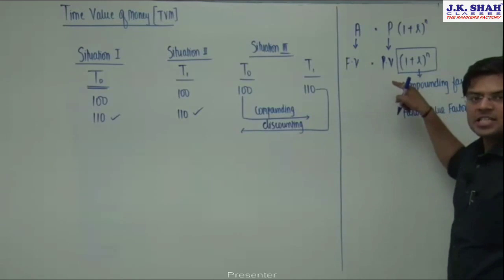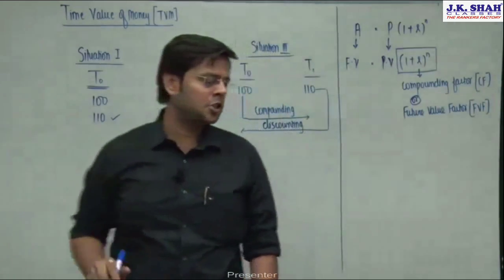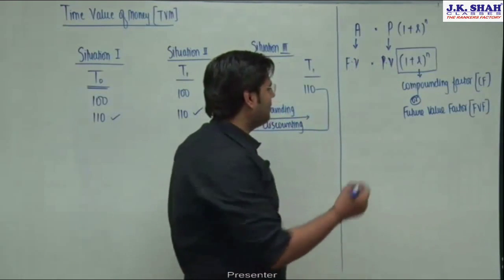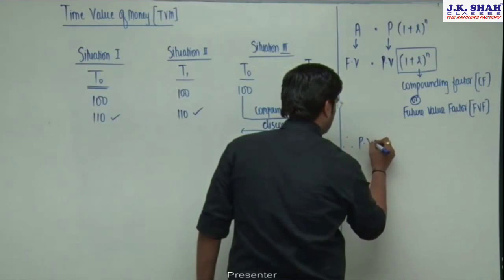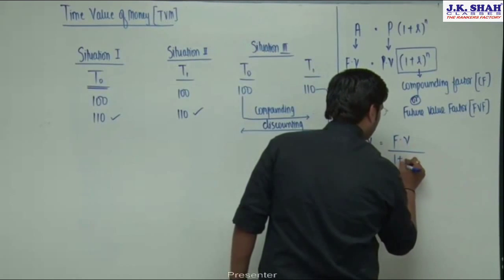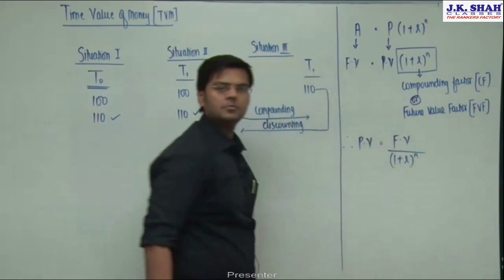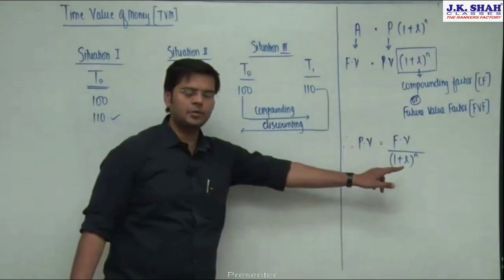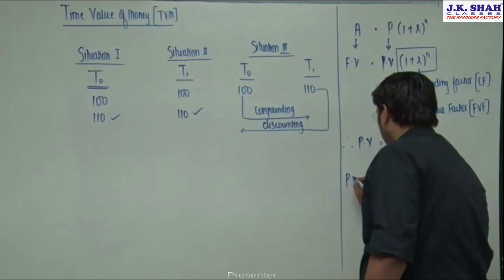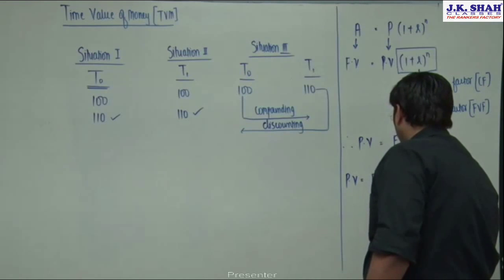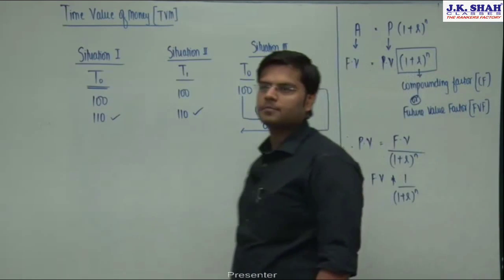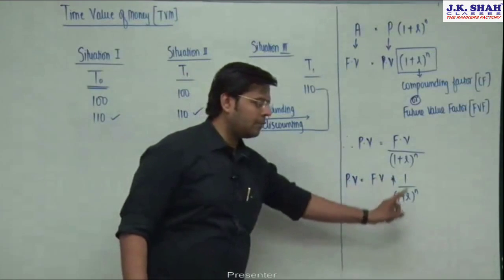Now friends, if I transpose this formula, and if I tell you to get me the present value of a future sum of money, then how can we do that? Simple: you take the future value divided by (1 plus r) raised to n. Simple formula for converting the future value to present value. Now, do you agree this formula can also be written as present value is equal to future value into 1 by (1 plus r) raised to n?